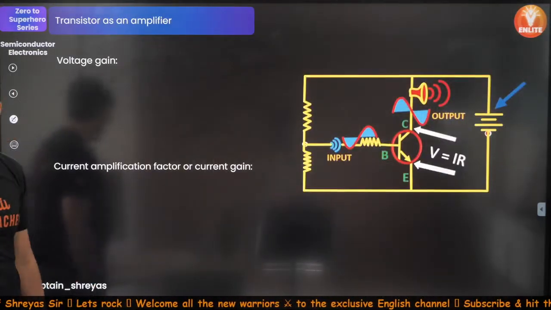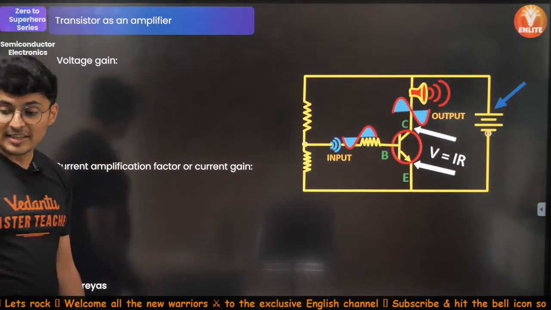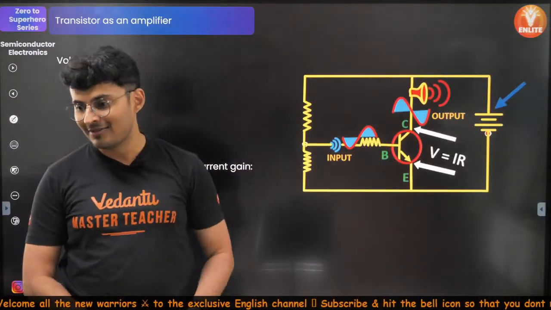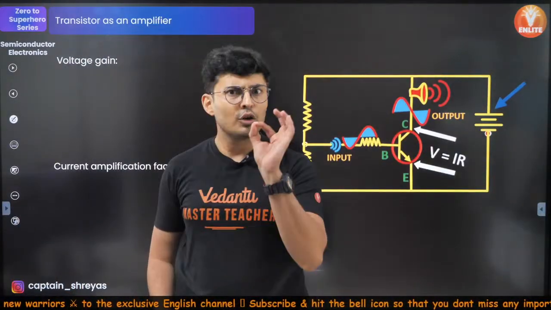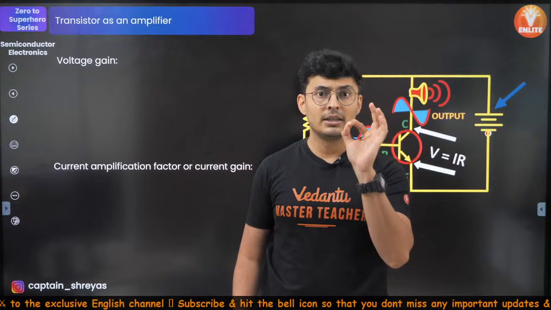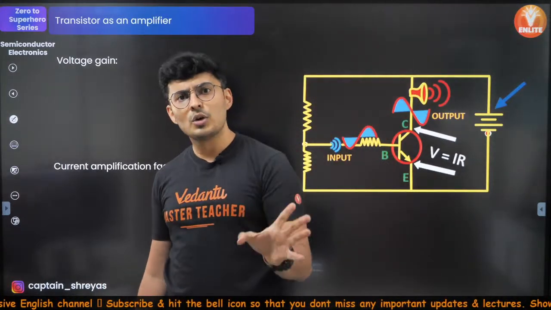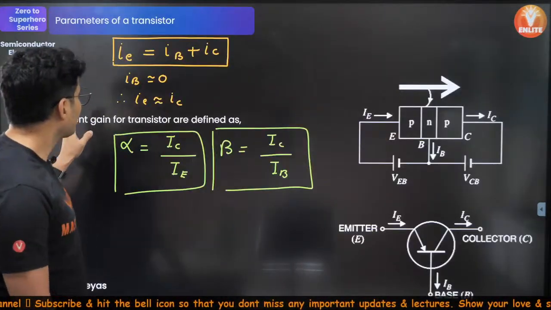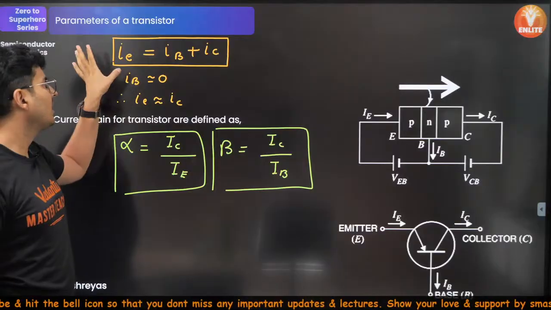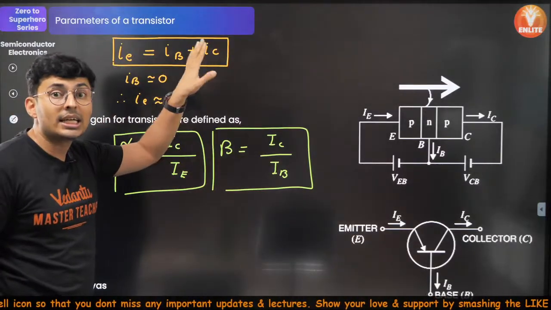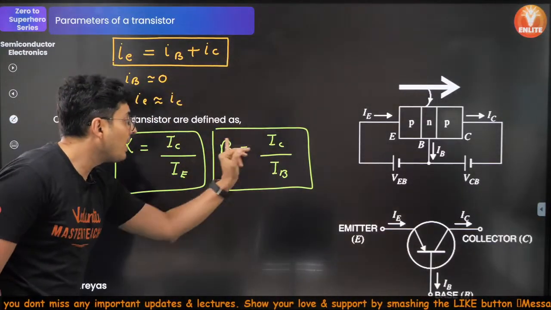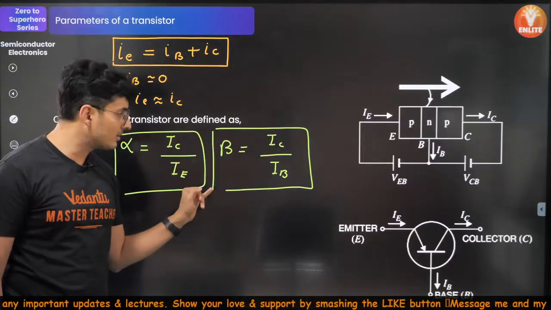Keep this in mind. Now, we saw that a small base current is always there, and the emitter current is usually about the collector current, and these parameters alpha and beta are fixed.